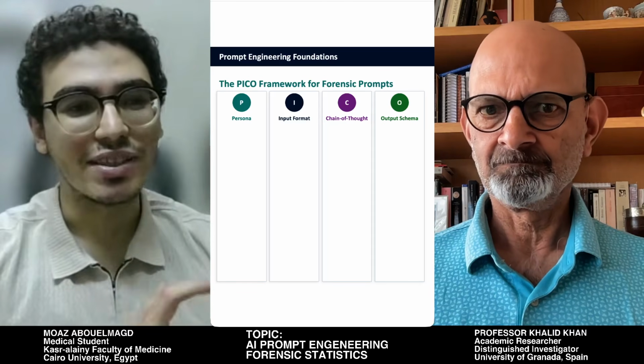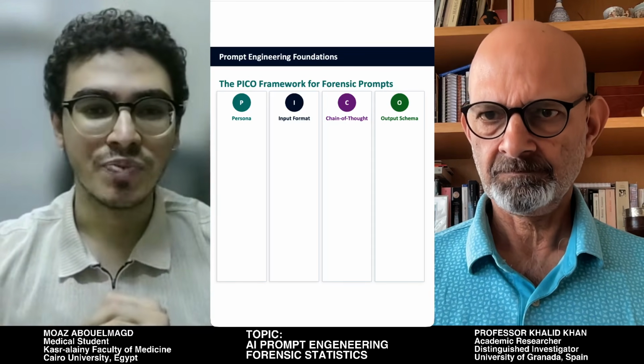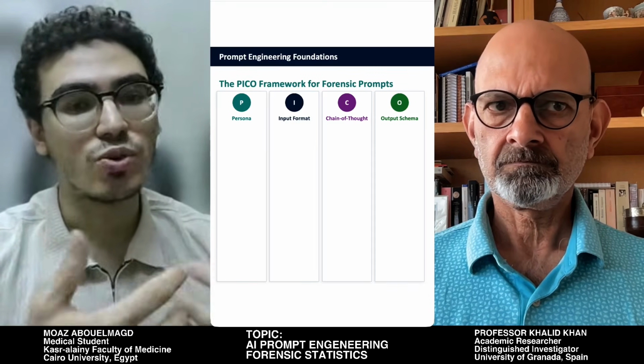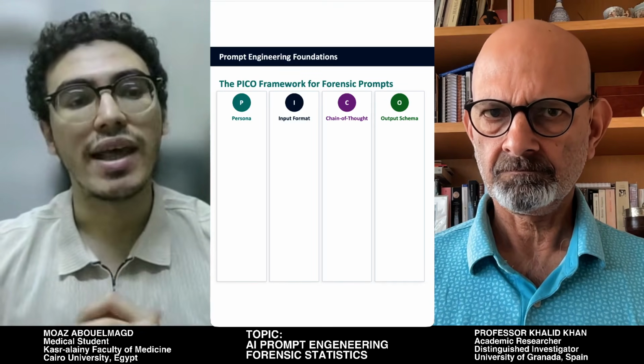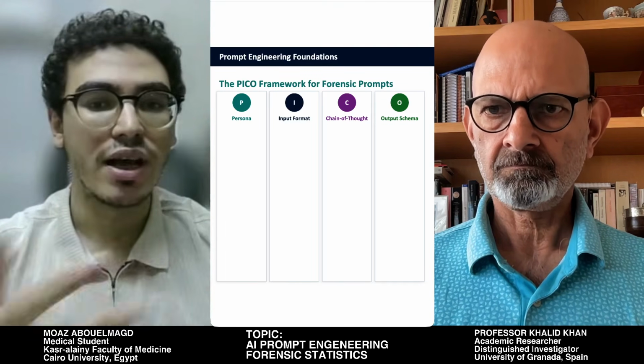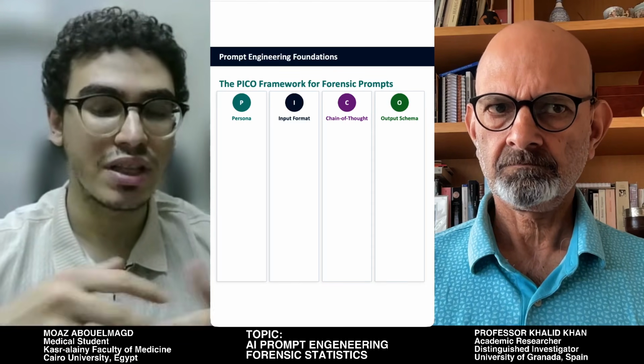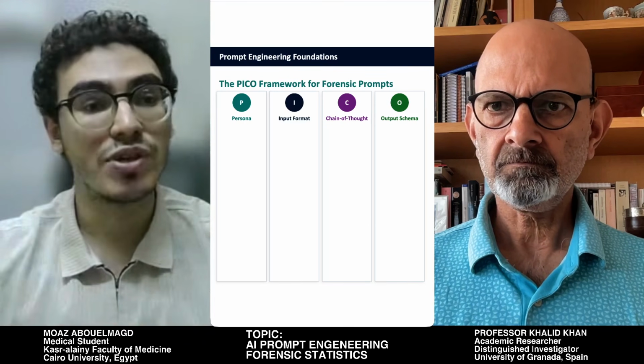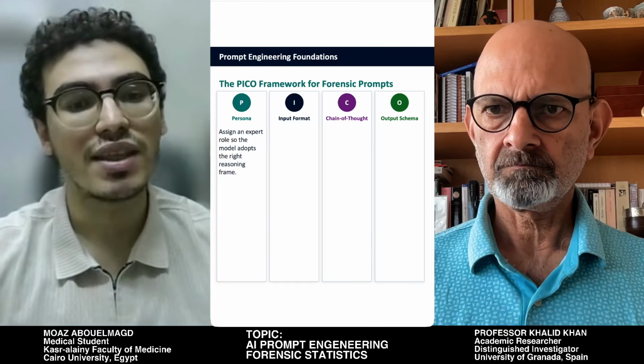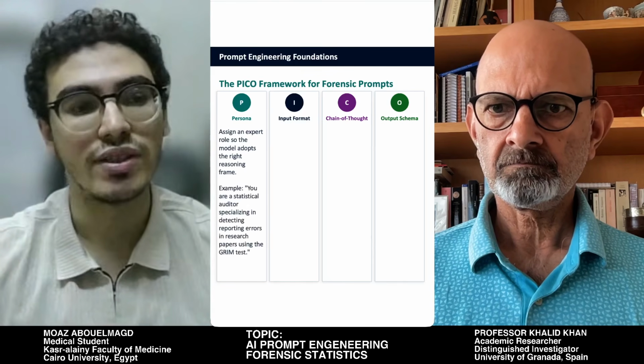Well, let's imagine a play. You are the director of that play. You have to give the actors, which is an AI tool here, a theme. You have to give it a persona, and that's the first thing that we give it. We are going to give it a persona of a statistical expert that gives it a theme that it's going to work inside.